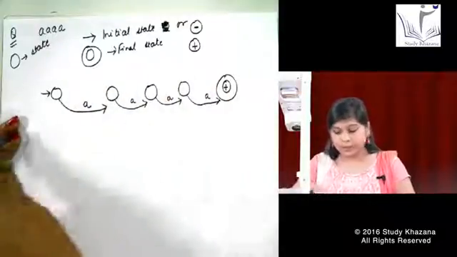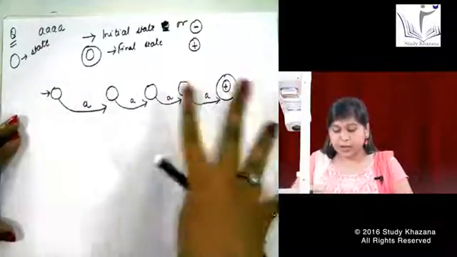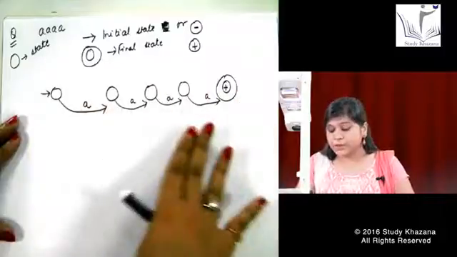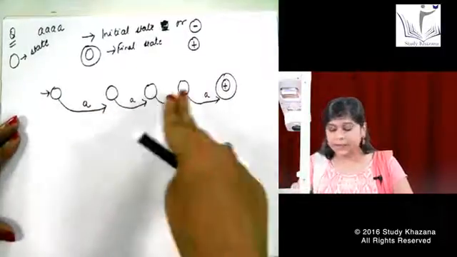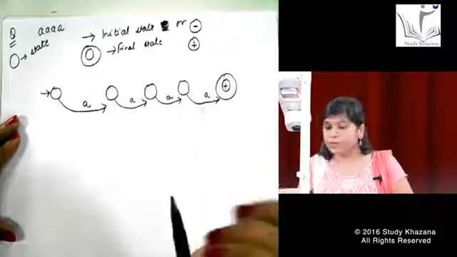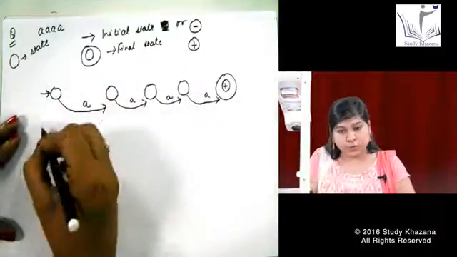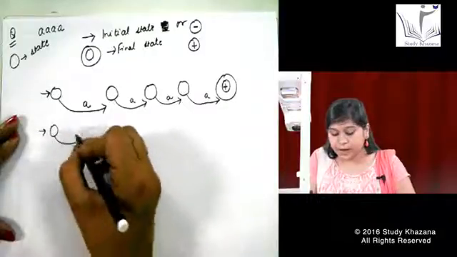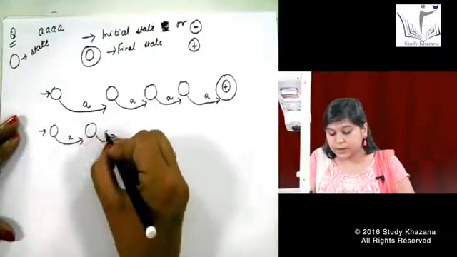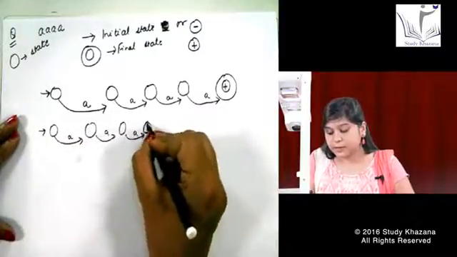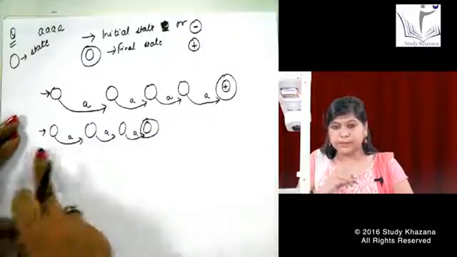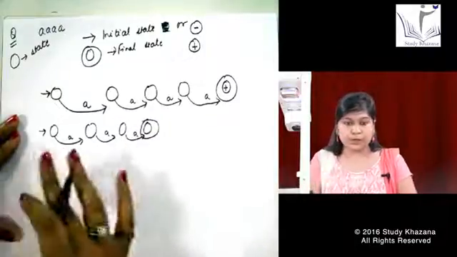This is a long matter. If I am talking about how to make a machine in a long way, I will obviously make it like this. 1 A, then the second input, then the third input, and then you got a 4th input. Okay. This is my final state, and this was my initial state. Suppose I make it like this, this is A, and this is again A. If I make it my final state, what will this machine accept?